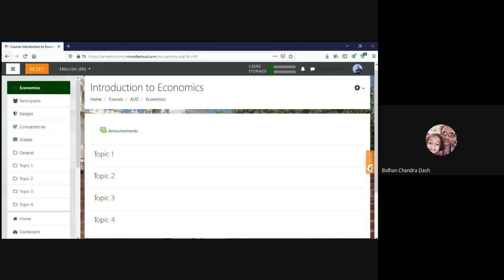Okay, Professor Sharma, since the Moodle is down right now and we are not able to access it for a long period of time, which is unfortunate, I would like to know, since you talked about the cloud Moodle thing, with my AUD email ID and password I'm not able to log into the main Moodle server. Is there an alternative so that we can access our courses already uploaded there?